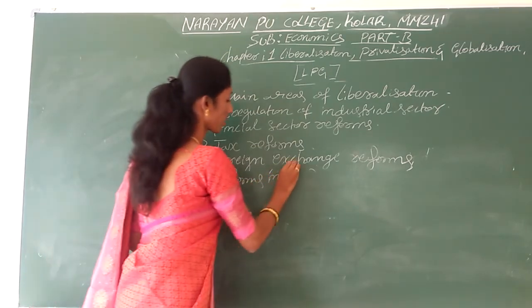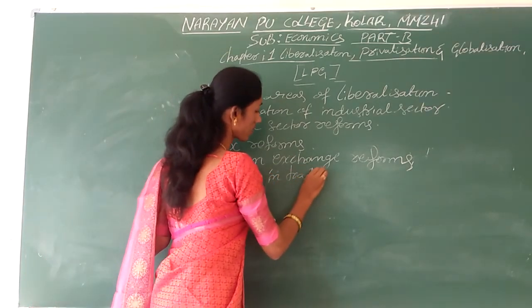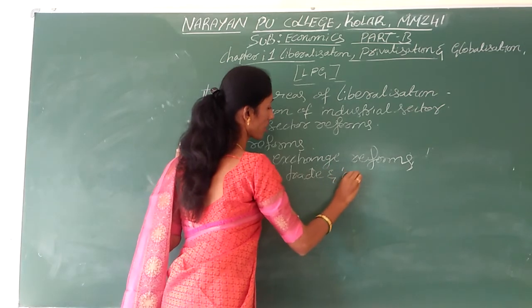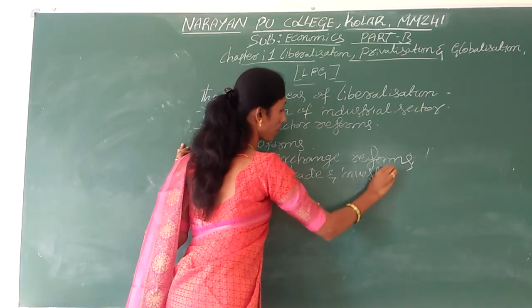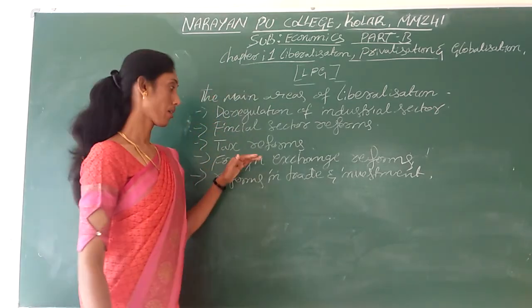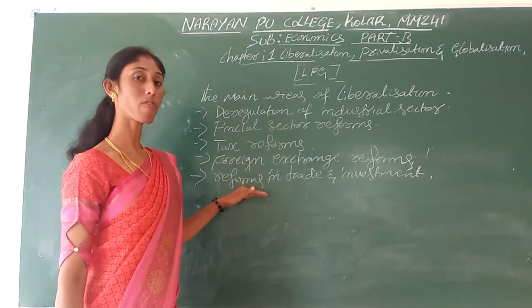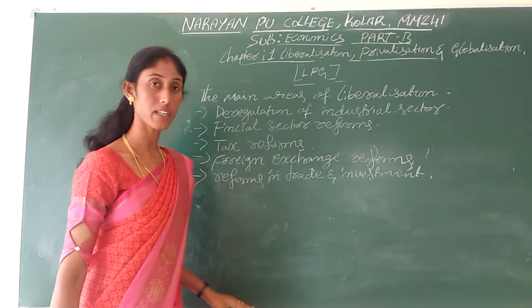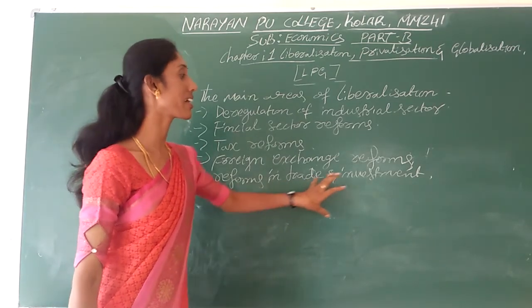Here we adopted reforms, or some changes, in the trade and investment policy.